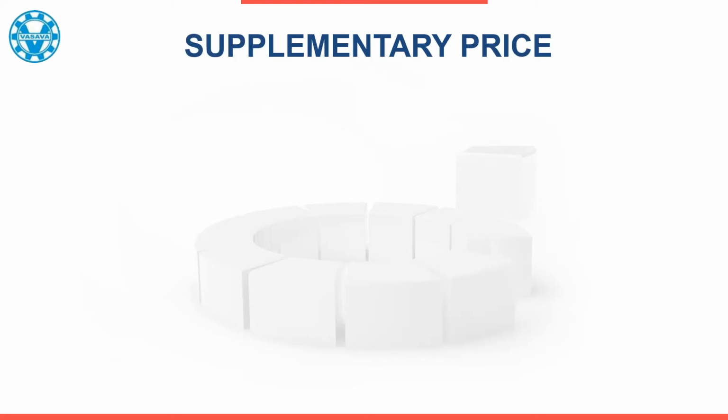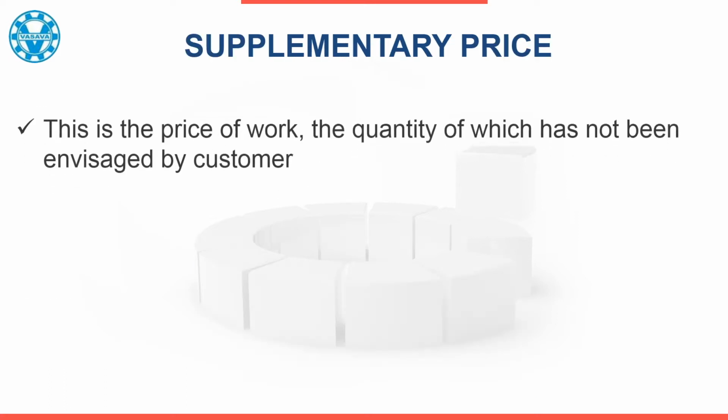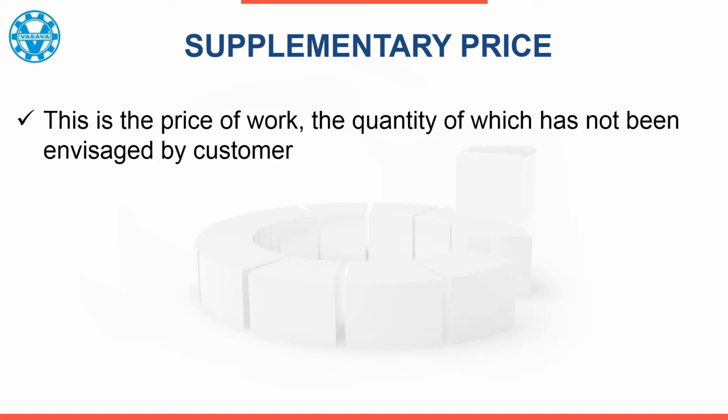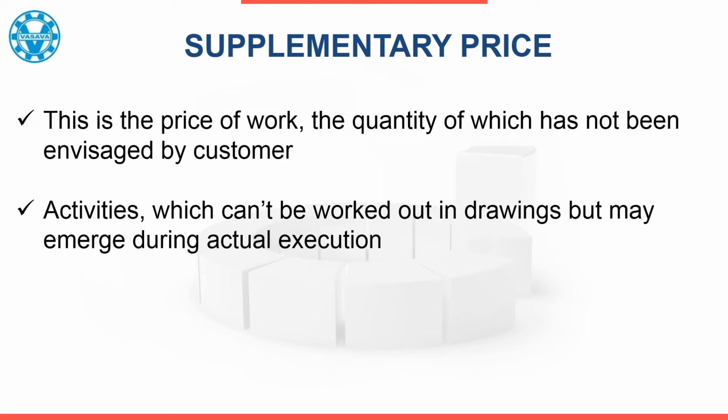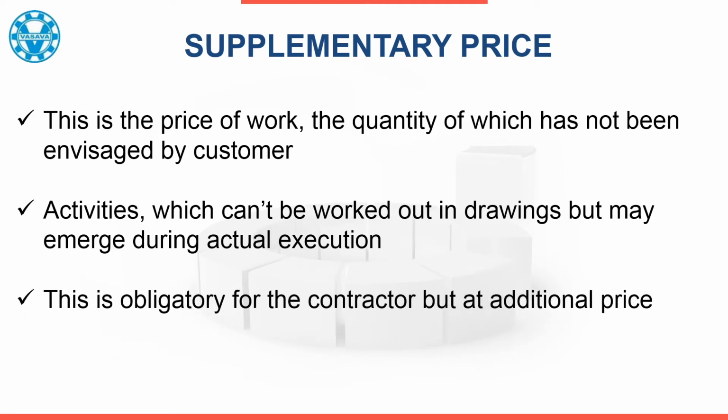Second part is the supplementary price. This is the price of supplementary work, the quantity of which has not been envisaged by the customer. These are the activities which can't be worked out in drawings in the planning stage, but may emerge during actual execution. However, the work comes under the purview of the work of the contractor and battery limit. Therefore, the contractor shouldn't refuse the work; however, the contractor will claim the work at additional compensation with supplementary price.